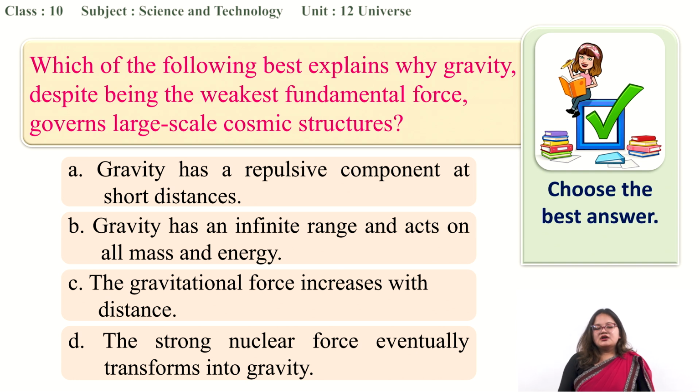Option A, gravity has a repulsive component at short distance. The first characteristic of gravitational force we studied was that it is always attractive, not repulsive. So this first option is obviously incorrect. The second option tells us gravity has an infinite range and acts on all mass and energy. So this seems to be true. Let's see if there are any other best options.